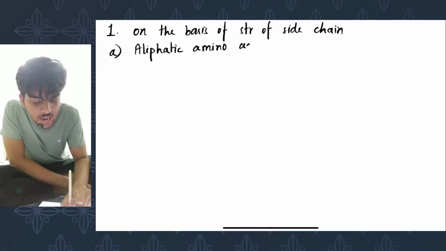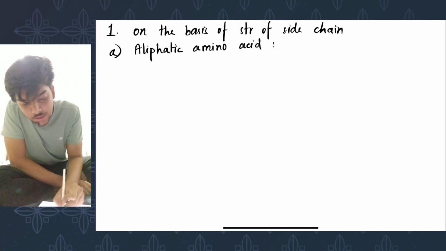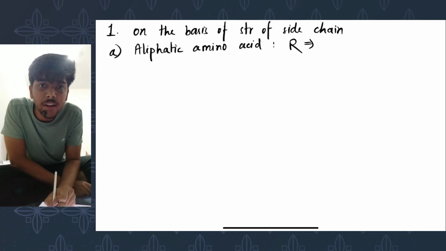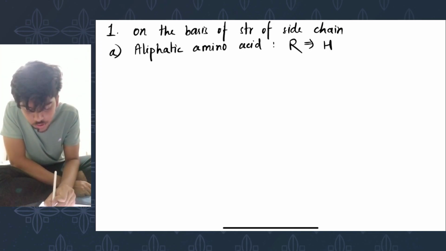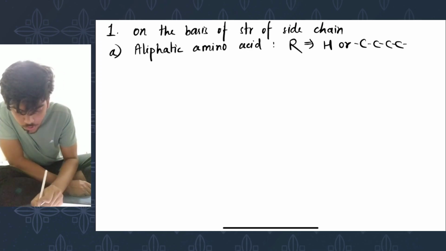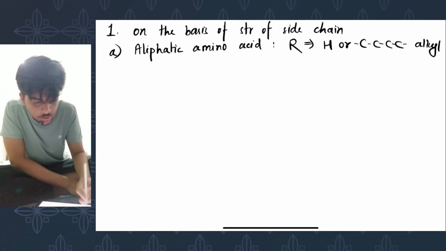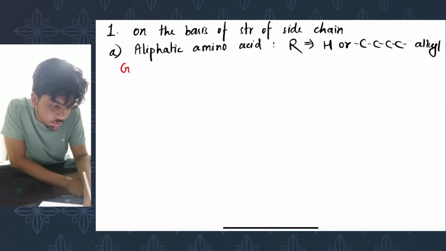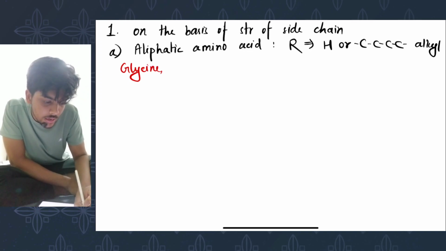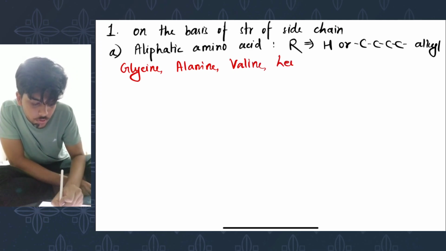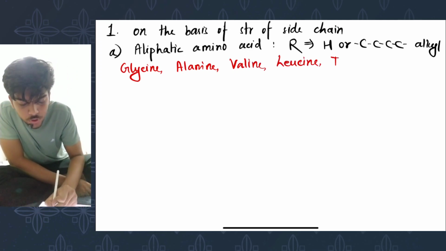Aliphatic amino acids are the amino acids in which the side chain contains an aliphatic group, that is either a hydrogen or some kind of alkyl group. The examples of these are glycine, alanine, valine, leucine, and isoleucine.